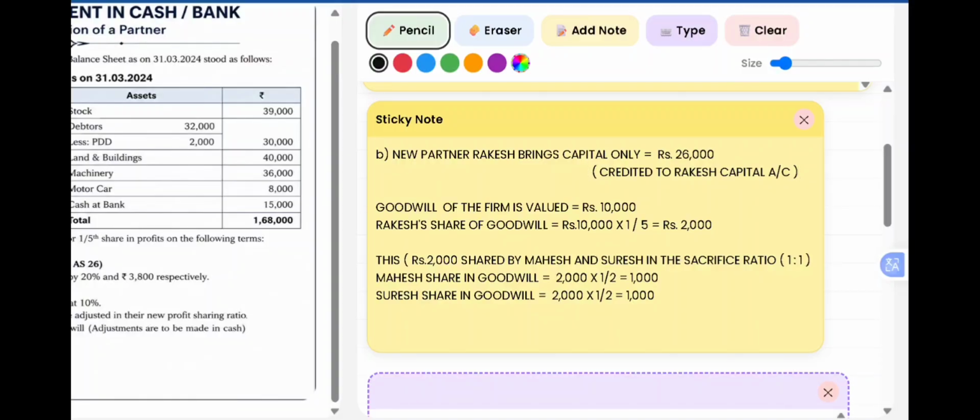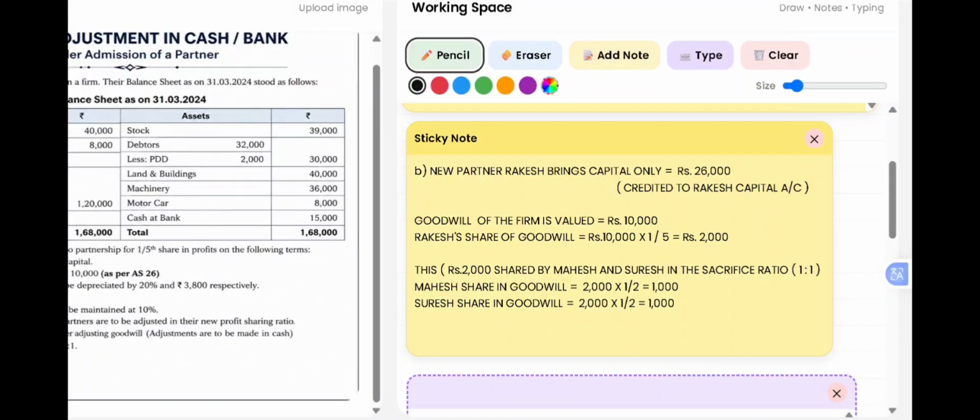Next, if you see in the adjustment, they have given us the goodwill. The goodwill amount is to be valued at rupees 10,000. Now, how to treat this goodwill here? The goodwill of the firm is valued at rupees 10,000.